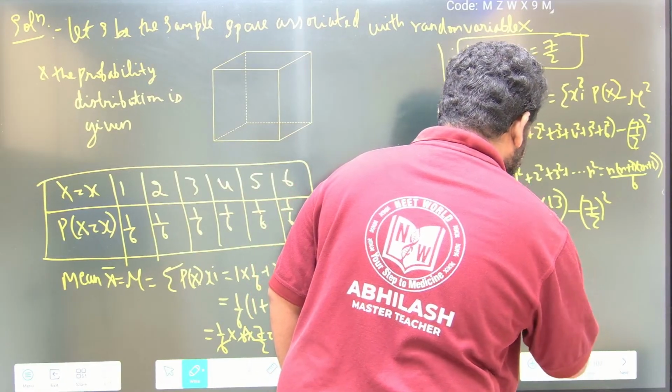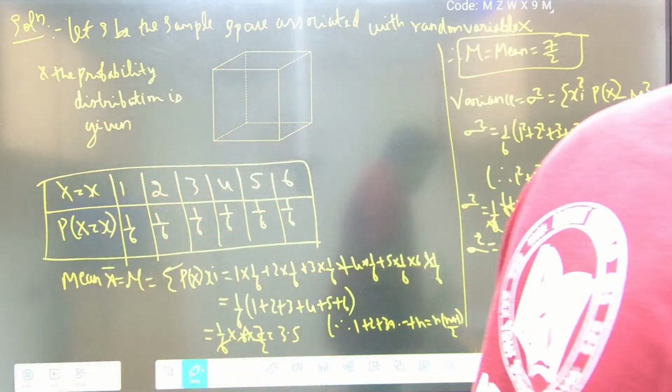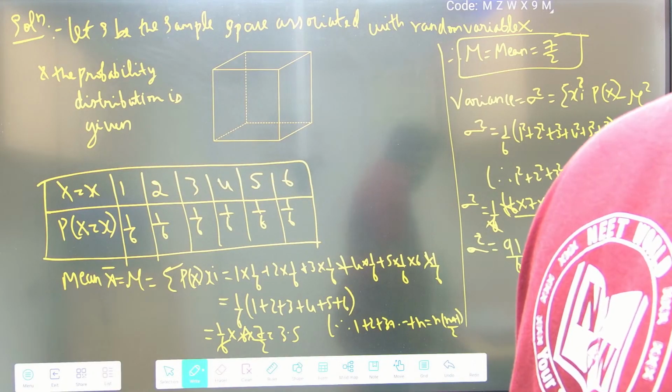So I am left with 91 by 6 minus 49 by 4.